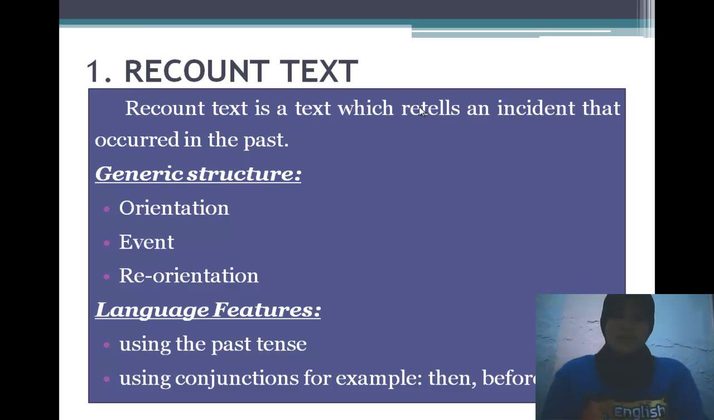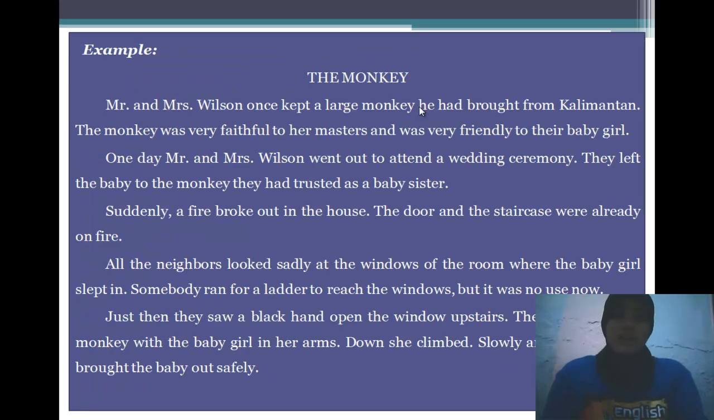Language features of recount text is using the past tense and using conjunction. For example, then, before, and after. And the next slide, this is an example of the recount text. The title is The Monkey.